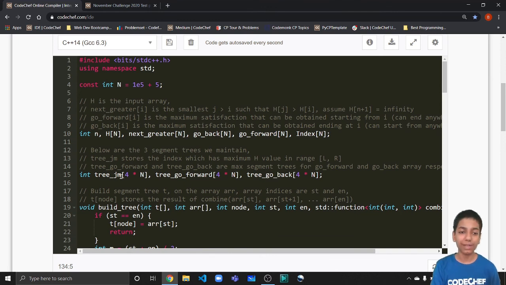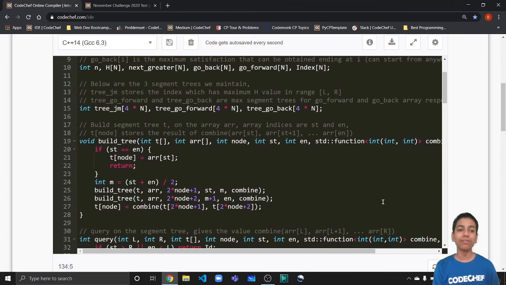For the tree of GM, that will be a segment tree on the heights array, which will give the index of the maximum value in the range L to R. Then also a segment tree on the go forward array as well as on the go back array, so that we can continuously make max queries in log n.